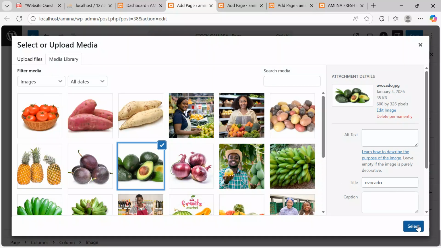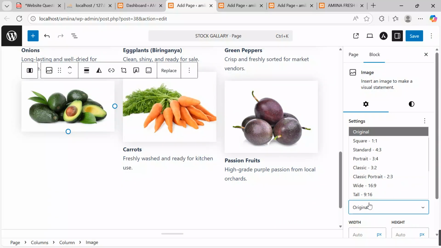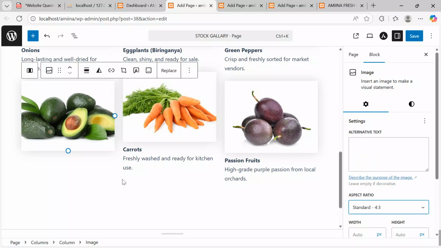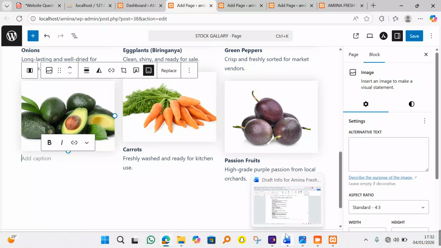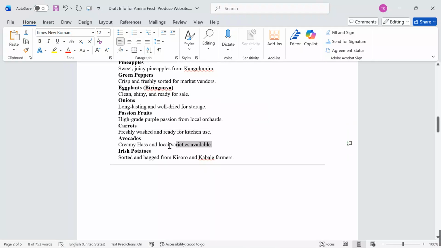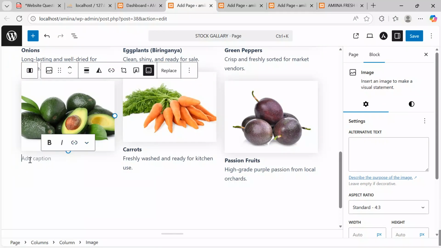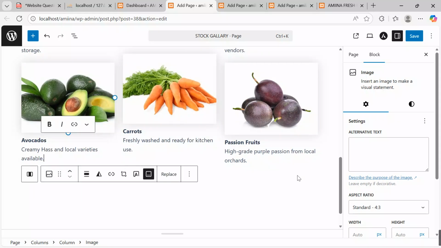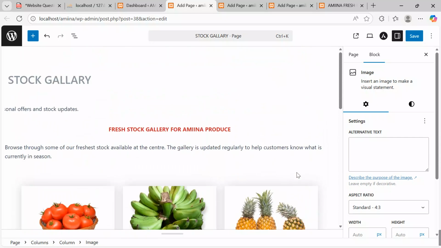Click on avocado, click on select, come on aspect ratio, keep it standard, and then come and say add caption. On caption, I'll get back here so that I can save time. Just come copy this, Ctrl C, and then Ctrl V to paste. So after doing all that, this is our gallery.